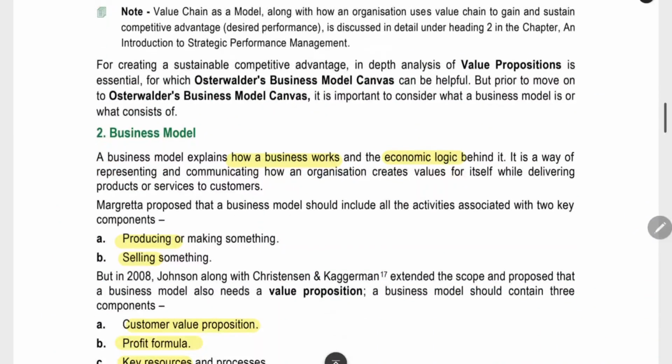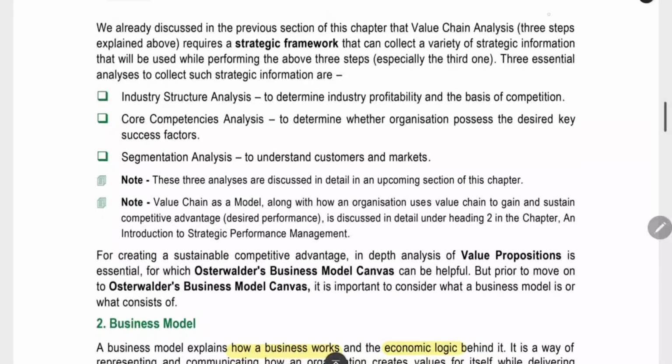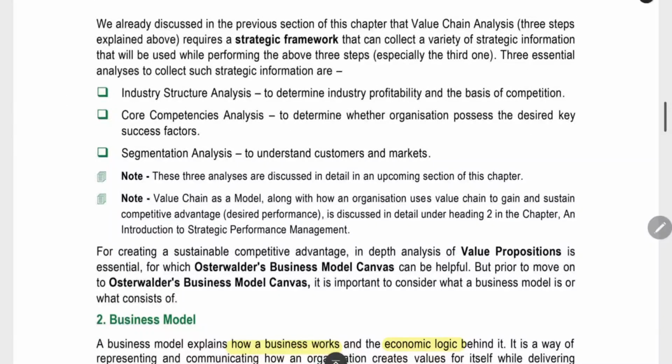Now one more thing: if we want to go as per the order of the study material, we have to study the business model. But before that, here we have given an introduction of the three methods to obtain the information. So first we can do the industry information collection methods. After that we can do the business model concept. So first we have to do the industry structure analysis as per the order here.